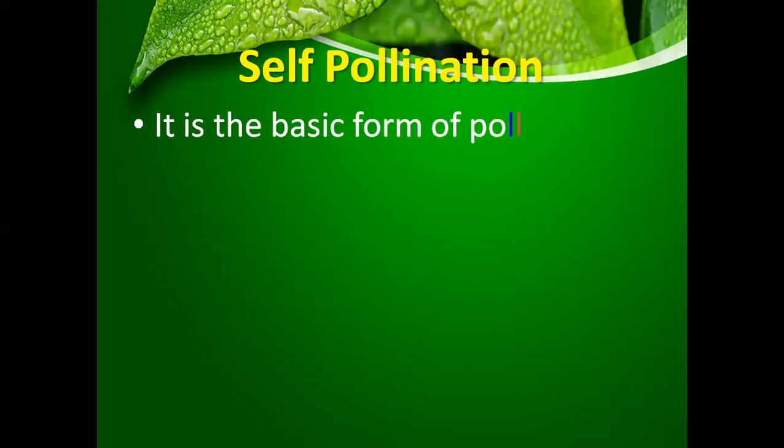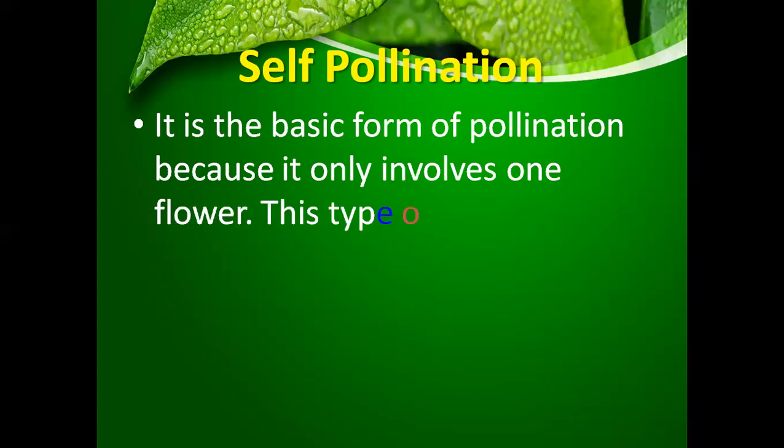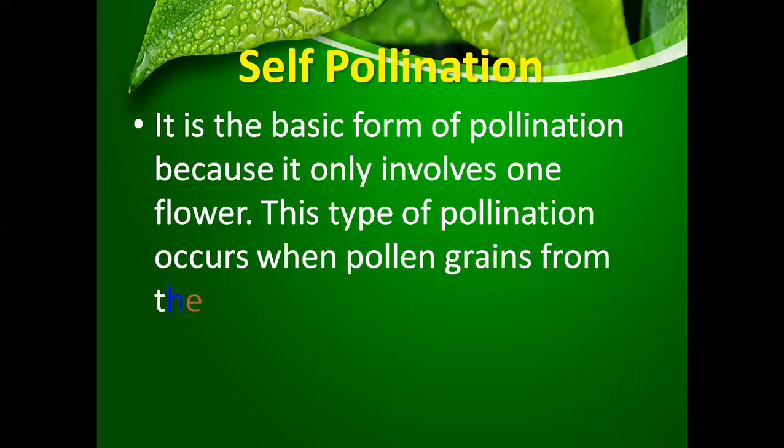Self-pollination is the basic form of pollination because it only involves one flower. This type of pollination occurs when pollen grains from the anther fall directly onto the stigma of the same flower.